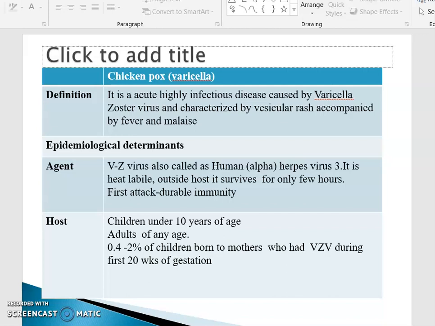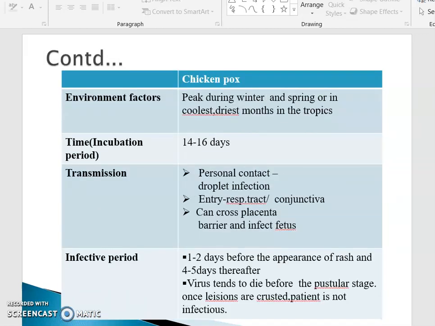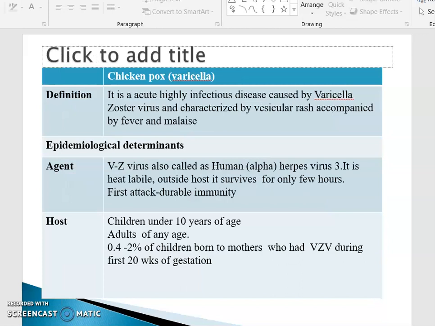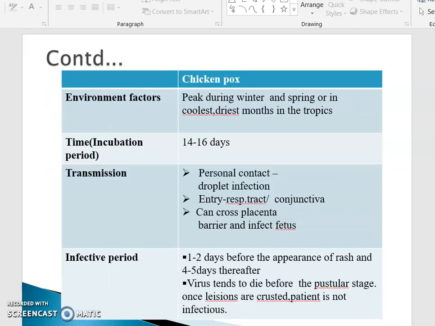Next, we'll see about host. What is the susceptible host? Usually it is very common among children under 10 years of age, and adults of any age group can get it. Also, 0.4 to 2% of children born to mothers who had varicella zoster virus during the first 20 weeks of gestation, that is the first trimester, have the chance of getting chickenpox. What do you mean by environmental factors? Chickenpox usually peaks during winter and spring, or in the coolest, driest months in the tropics.